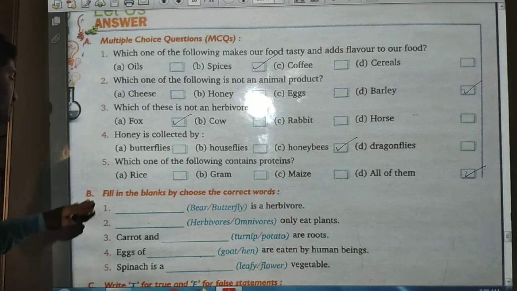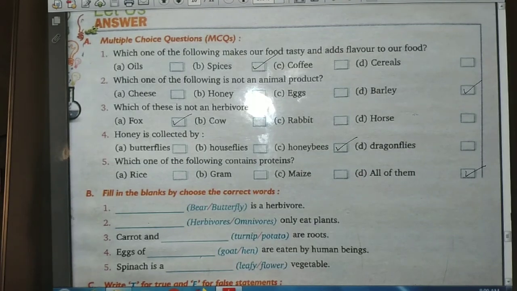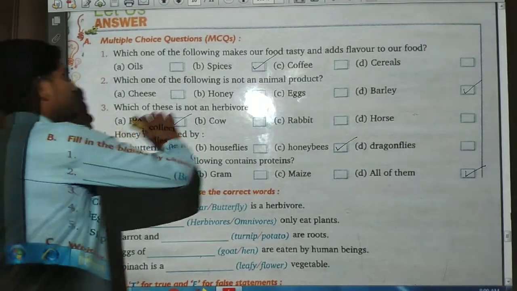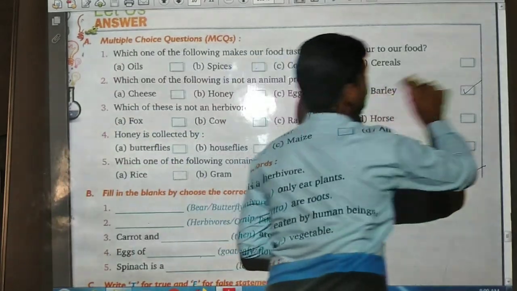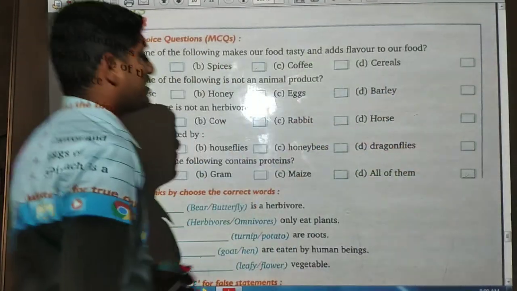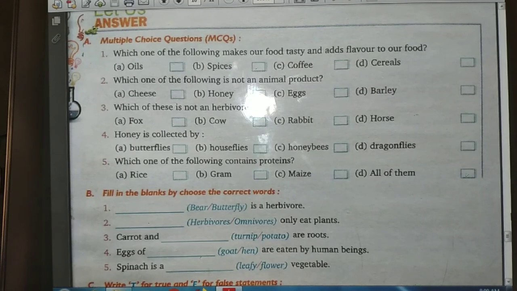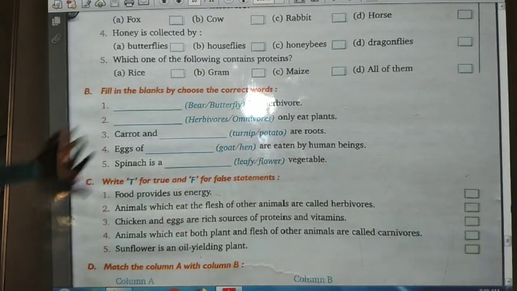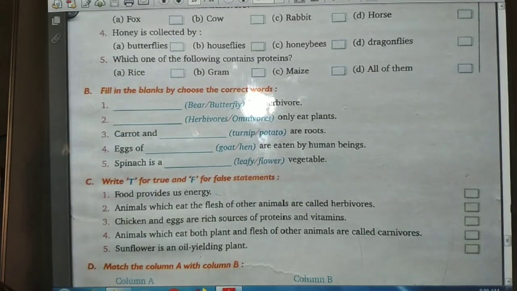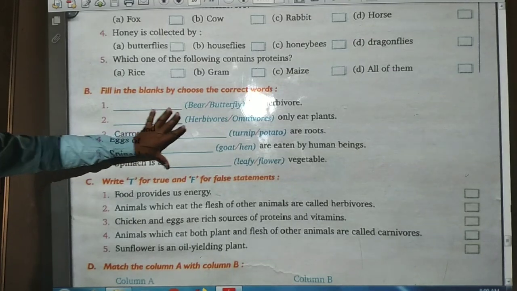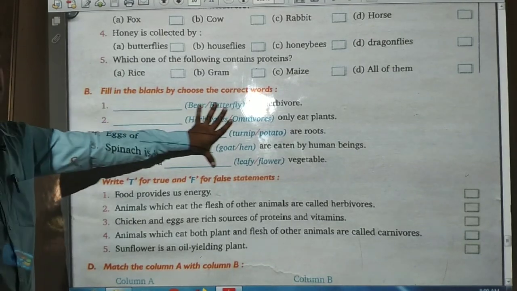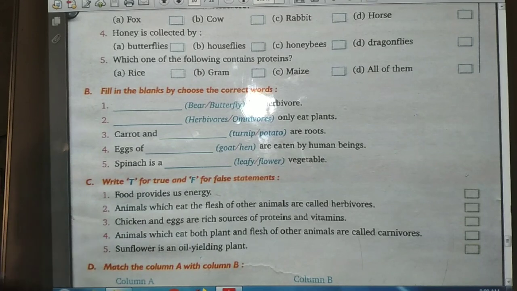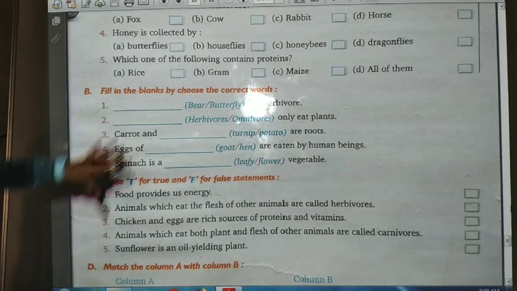Ahead, the second part, that is fill in the blanks, choose the correct words. We have to do fill in the blanks in the second part. All these are simple and easy questions. You did all these things in the previous lecture, so you have to fill up these blanks with the correct words.